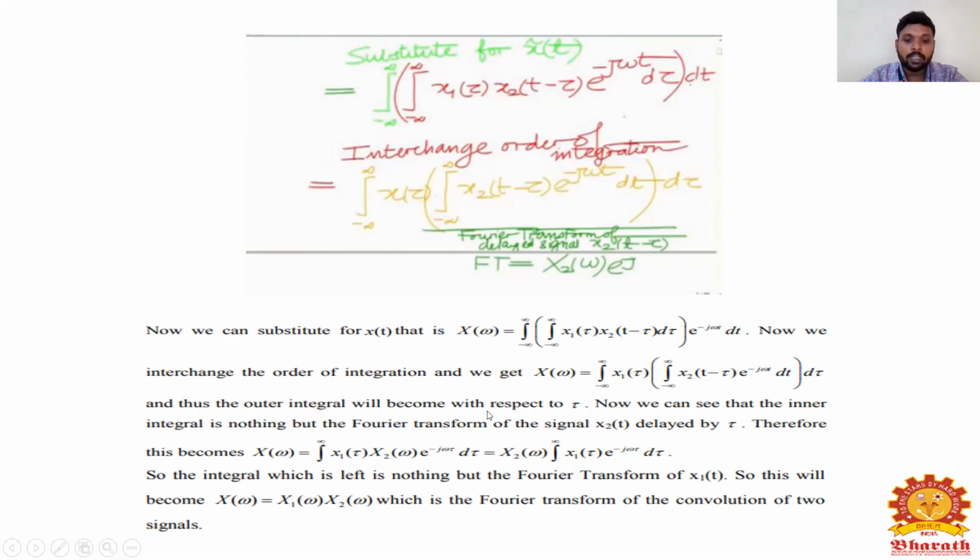Because I'm integrating with respect to tau, the outer integral is with respect to tau.